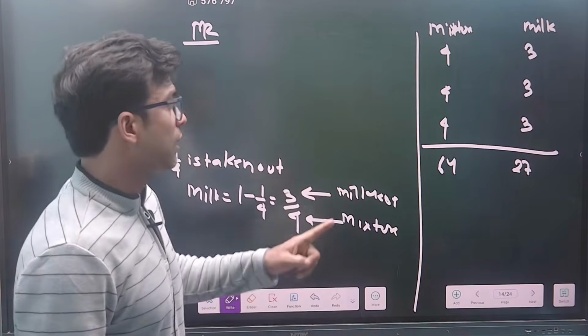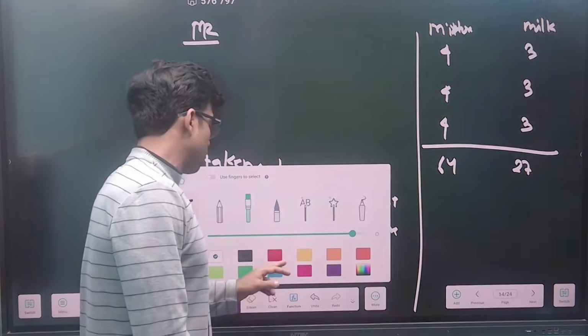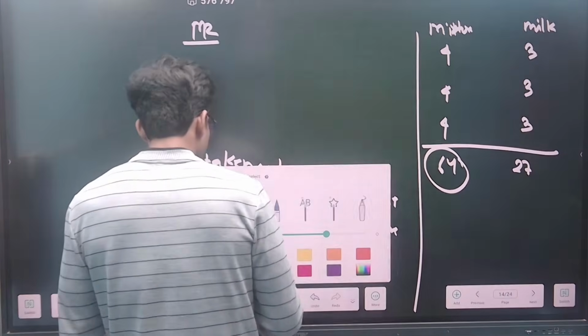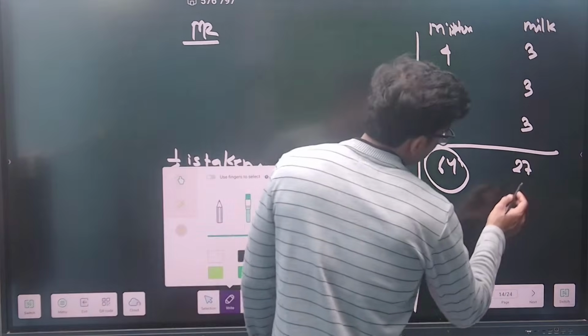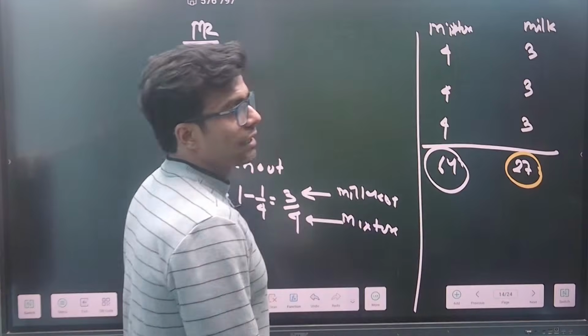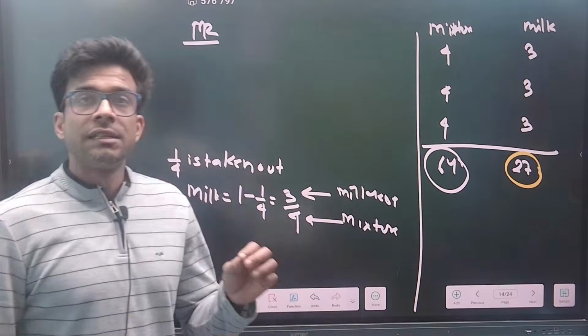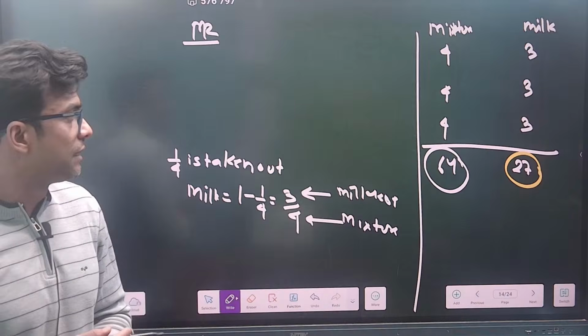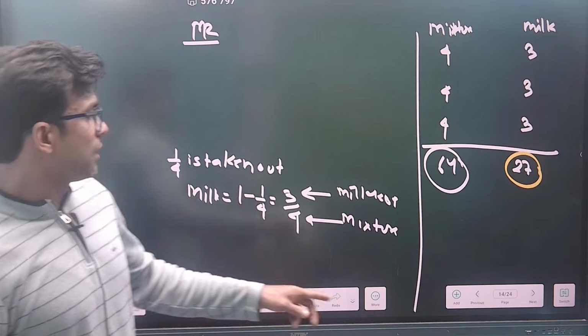See what you are getting, everyone. This is very, very important for all of you. You can see from the mixture of 64 liters, only 27 liters of milk are left. The rest is what? The rest is water. Is it right? Now in the question, what have I stated?